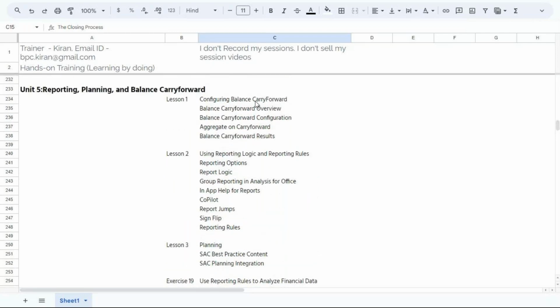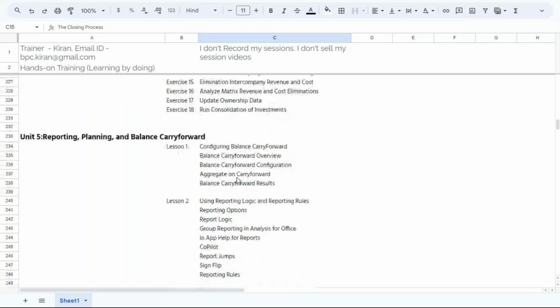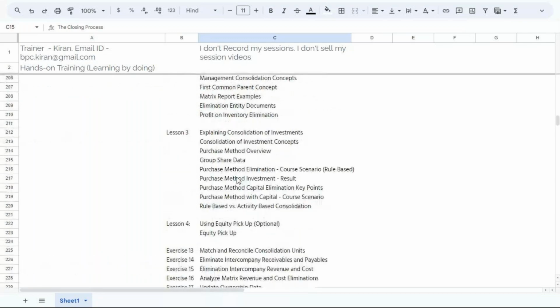This planning part is optional. We will not execute it in the system. I will just explain it using some slides. These are not that important. Mostly we need legal consolidation and management consolidation, so I'm going to execute all of that in the system.